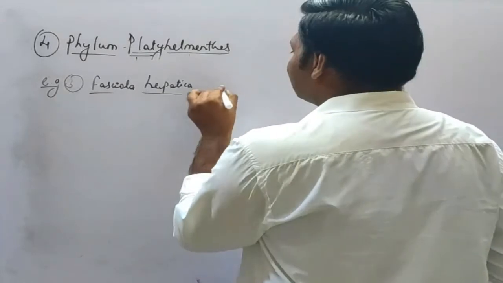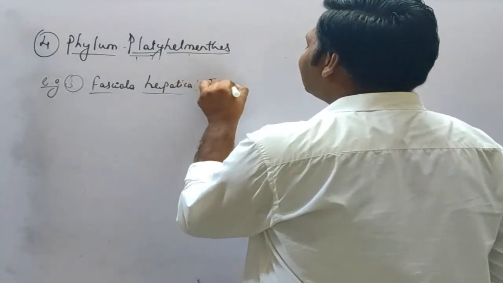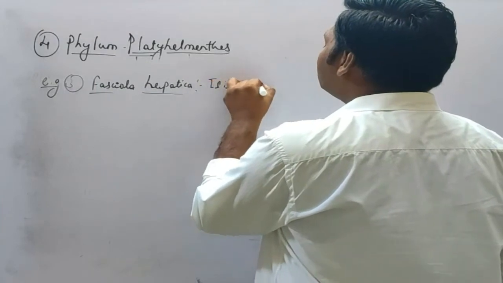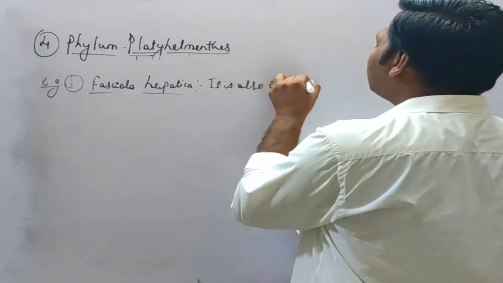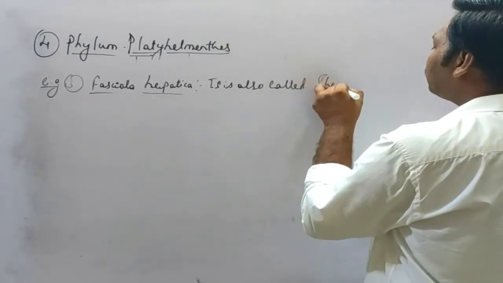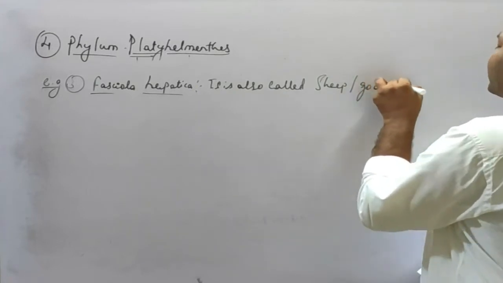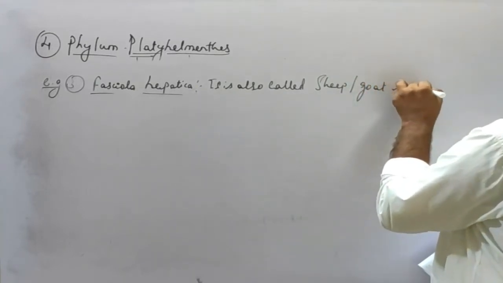Now it is also called sheep or goat liver fluke.